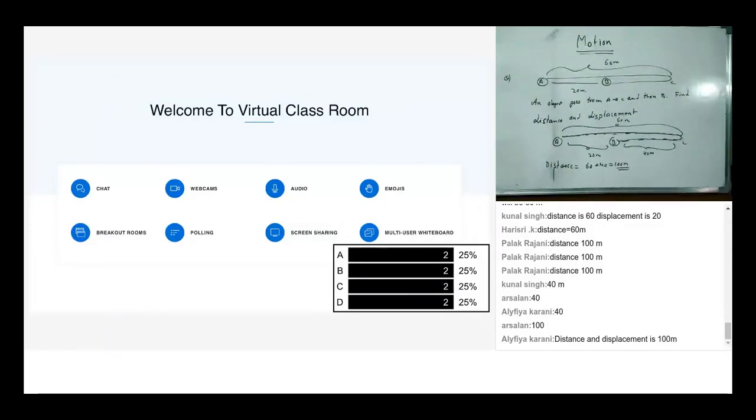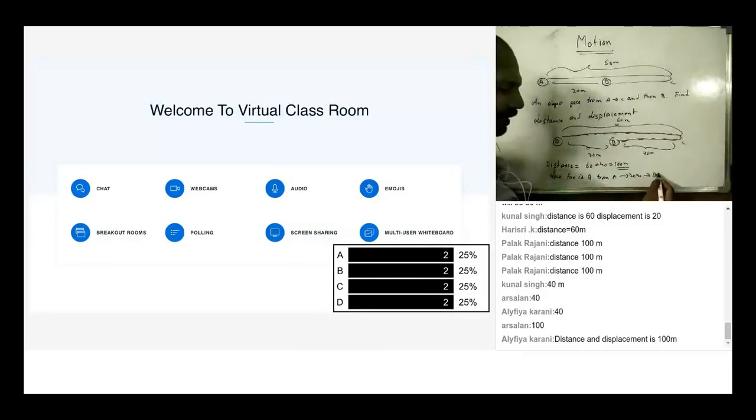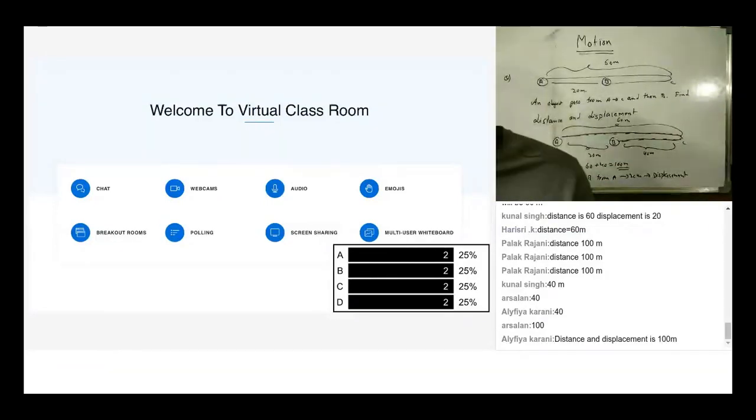Now displacement. What is displacement? We are not bothered about how he is going. We are only bothered about how far B is from A. So how far is B from A? 20 meters. So displacement is 20 meters. I hope that's clear. Displacement is 20 meters. Fine.